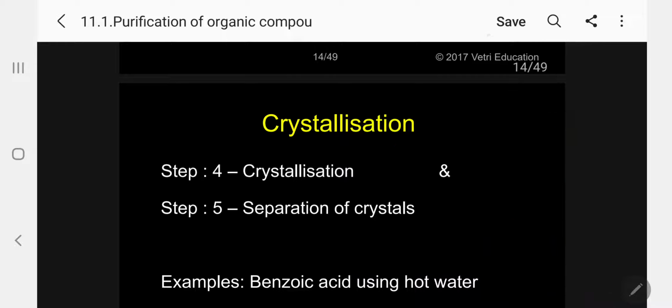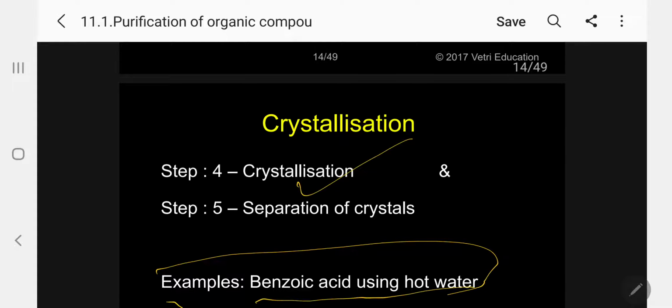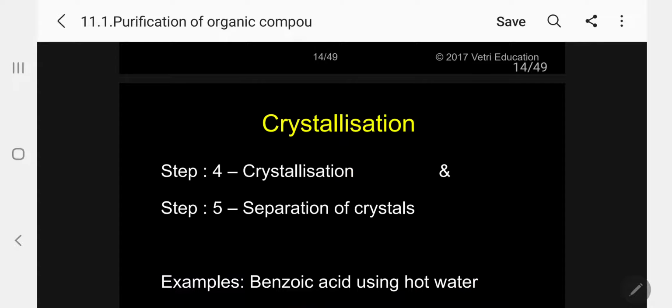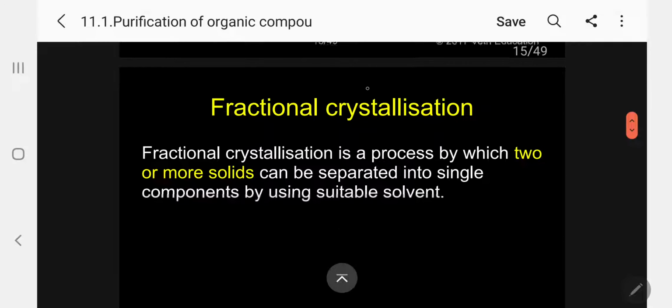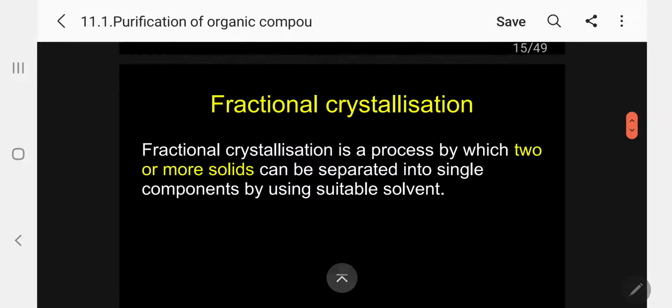After the formation of crystals, separate the crystals carefully by filtration without disturbing the crystal nature. As I already informed you, for specific examples, aromatic acids can be crystallized using hot water. I told you the benzoic acid and salicylic acid crystal natures. So that is regarding general crystallization.